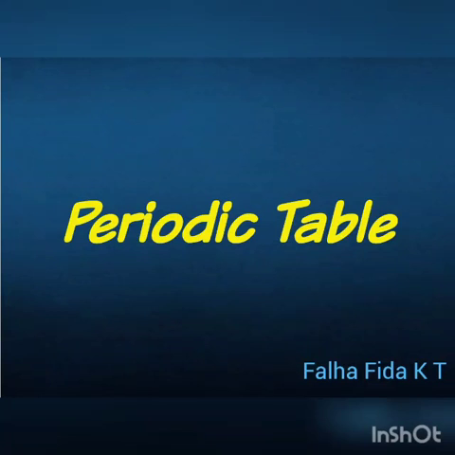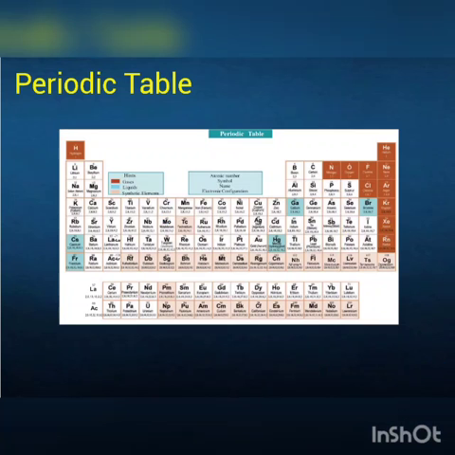Today we discuss the topic: periodic table. Do you hear periodic table? Then what is a periodic table? The periodic table is a tabular arrangement of the chemical elements by increasing atomic number, which displays the elements so that one may see trends in their properties.